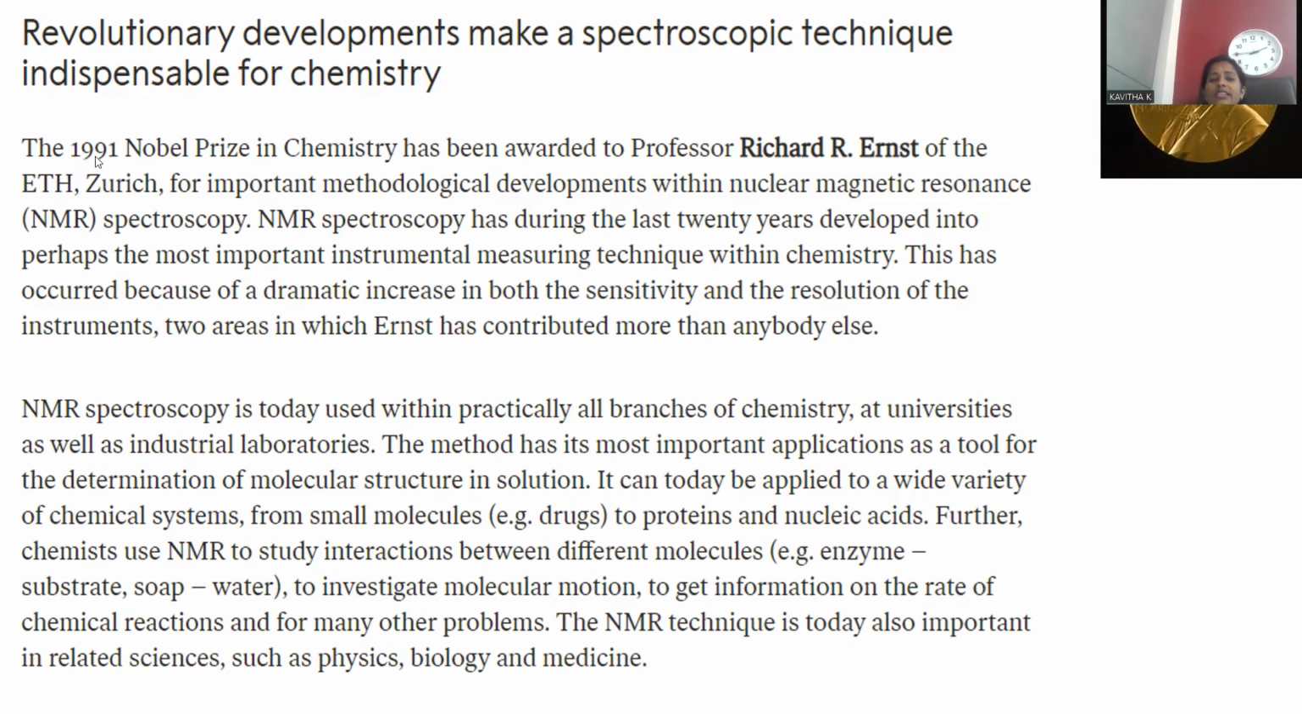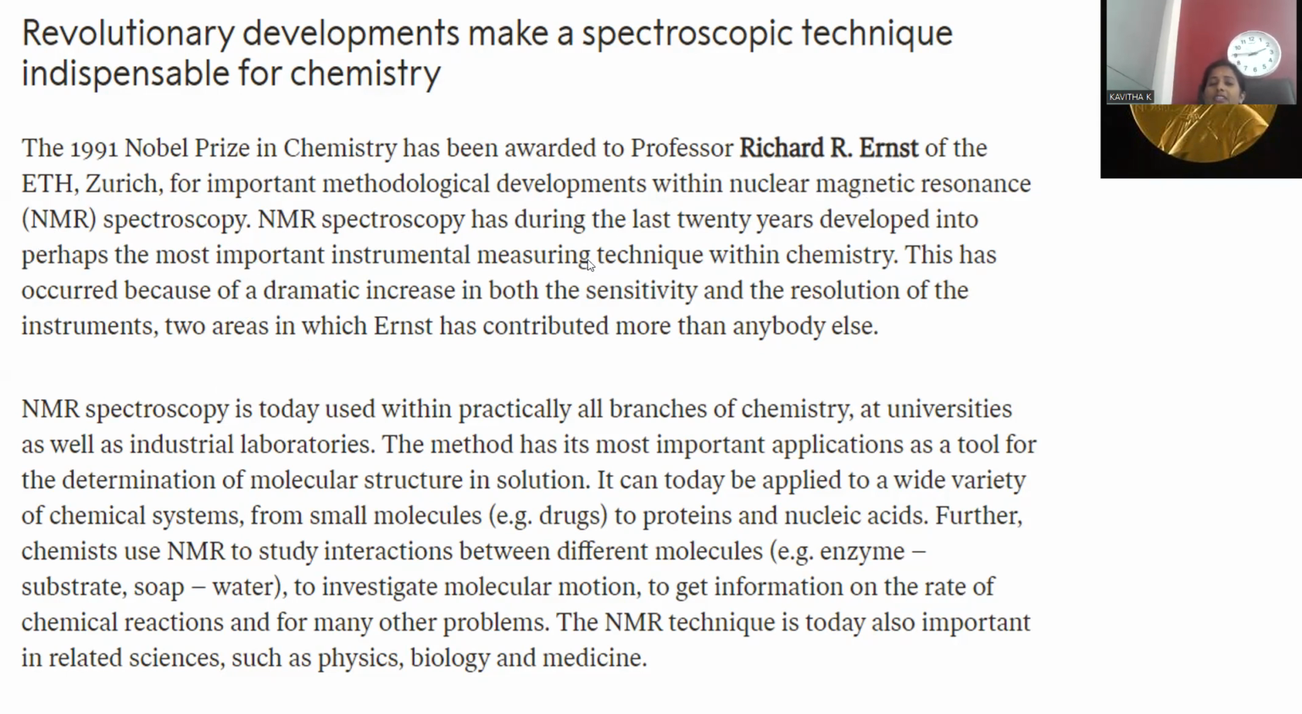In the year 1991, the Nobel Prize in chemistry was awarded to Professor Richard R. Ernst of ETH Zurich for important methodological development within nuclear magnetic resonance spectroscopy. NMR spectroscopy is the method. He worked upon high-resolution spectroscopy, so he was accorded the Nobel Prize. Let's see what research he did.